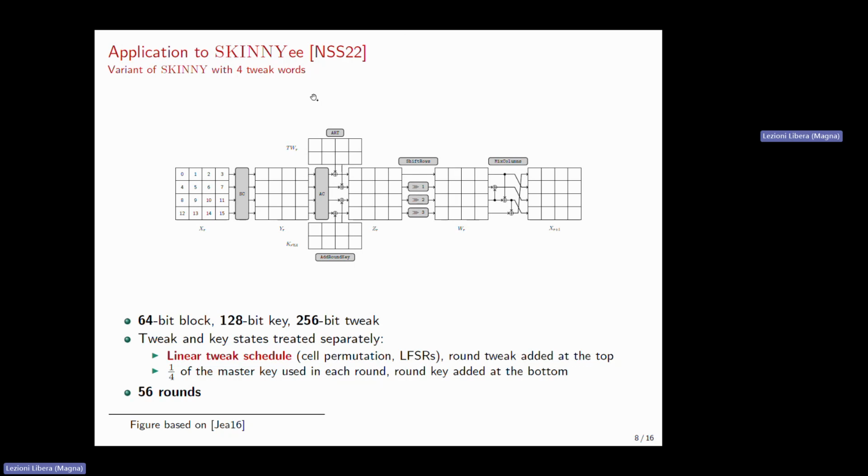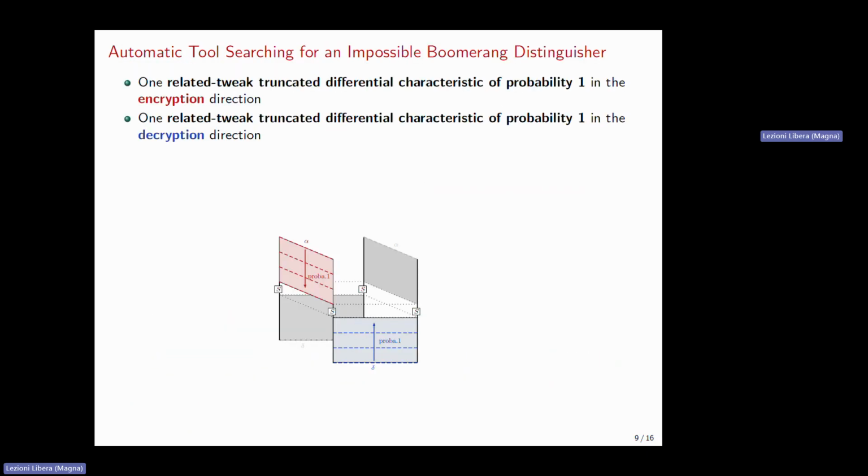We can also see here that the one tweak will be added on the first 2 rows of the state, and the one key will be added at the bottom. Regarding the other parameters, we have a 64-bit block, a 128-bit key, and a 256-bit tweakey, and this round function is iterated 56 times. So we built an automatic tool to search for impossible boomerang distinguishers on this variant of Skinny in the related tweak scenario.